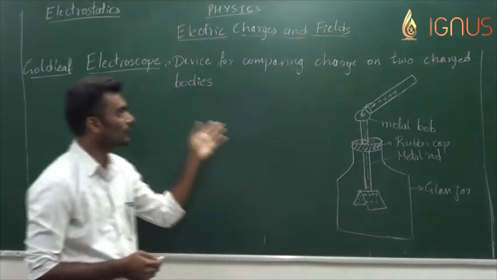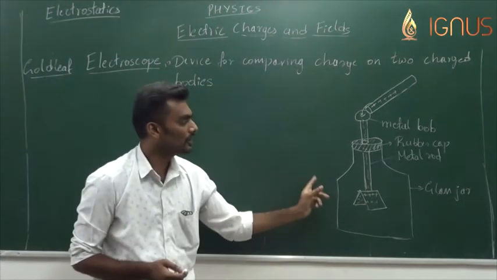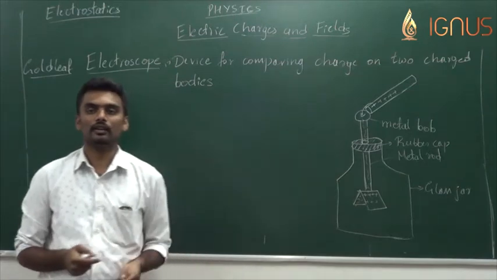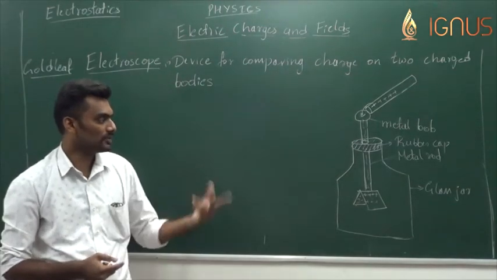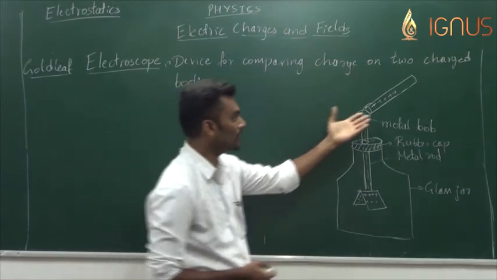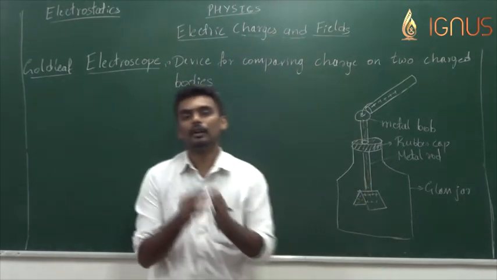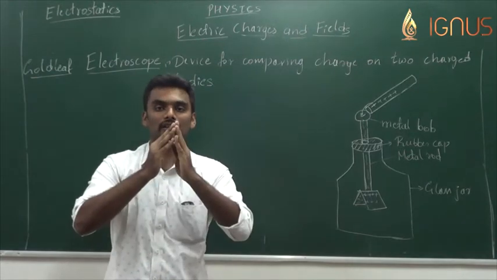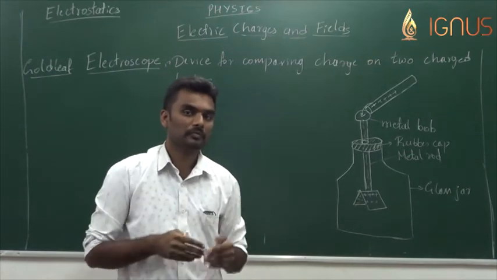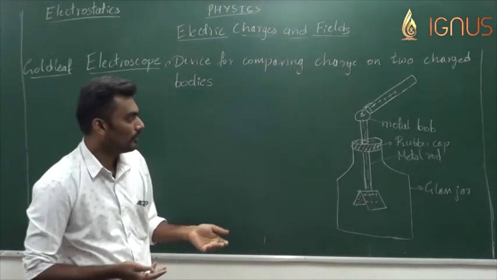So now, as we say, it can actually compare the amount of charge on two charged bodies. Say this is the first glass rod that I brought in contact with the metal bob of the electroscope, that made the gold leaf diverge by a certain angle, say 50 degrees.